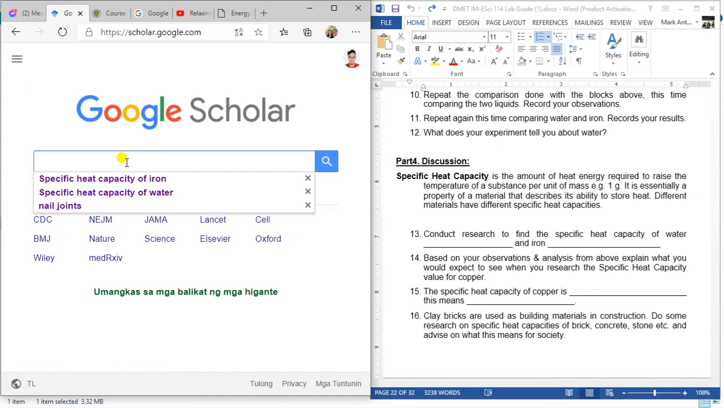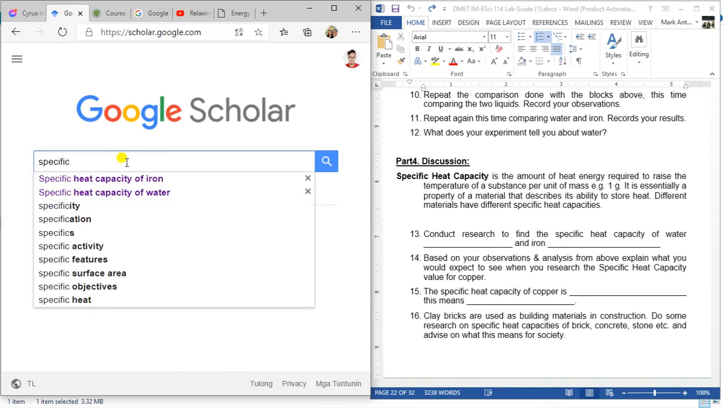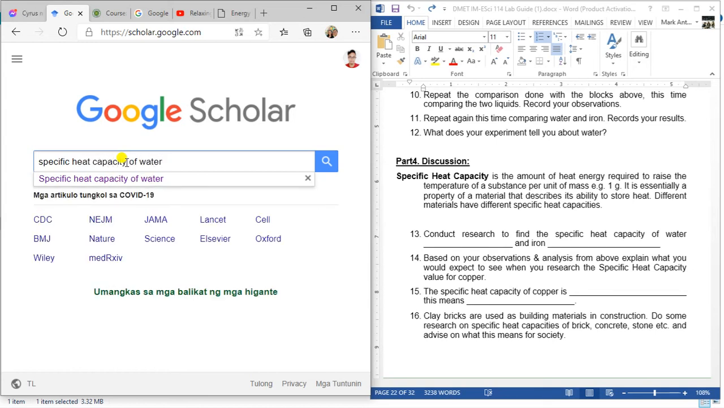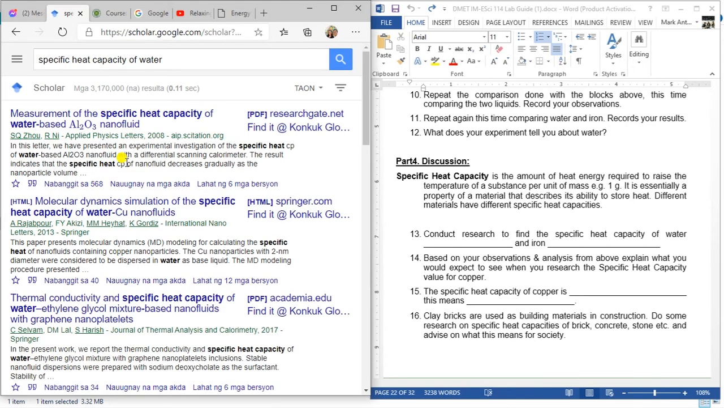your topic. So here, specific heat capacity of water. Actually they are the same, specific heat capacity or thermal capacity. So press it. So here is the list of some legit research you can see. So let's say this one, measurement of the specific heat capacity of water based on Al2O3 nanofluid. So read it and get the methods used to find the specific heat.